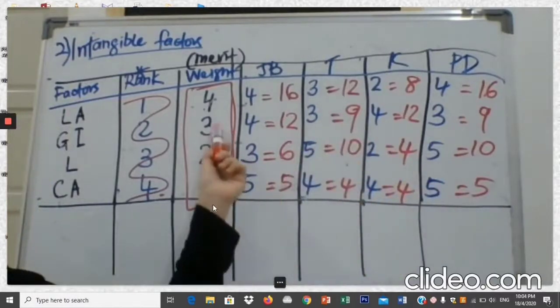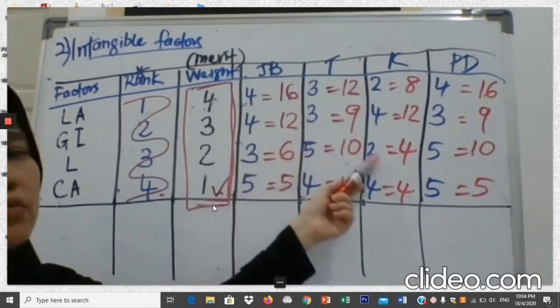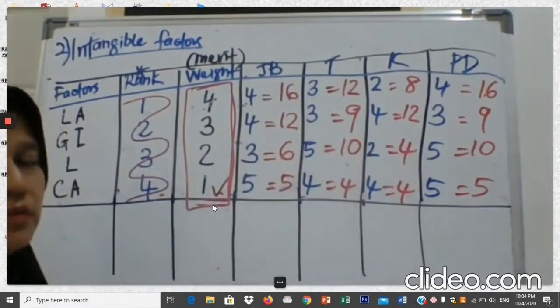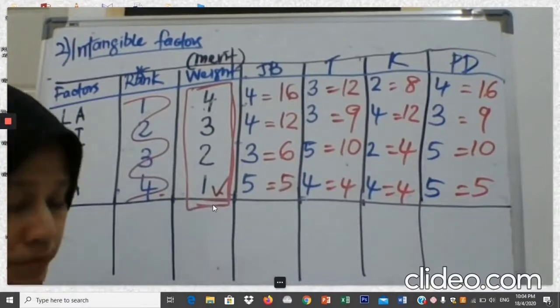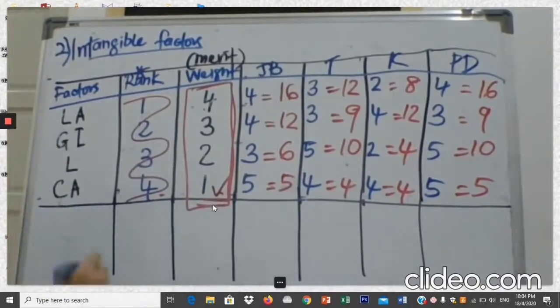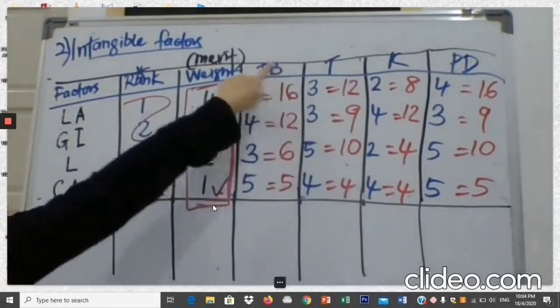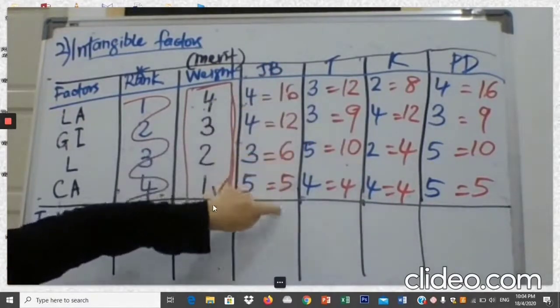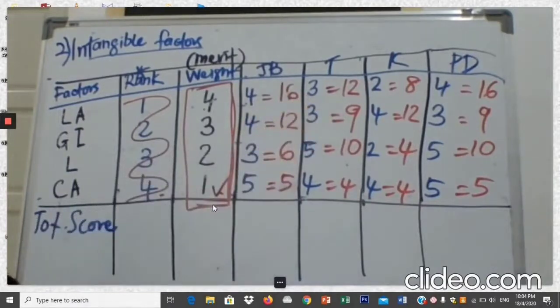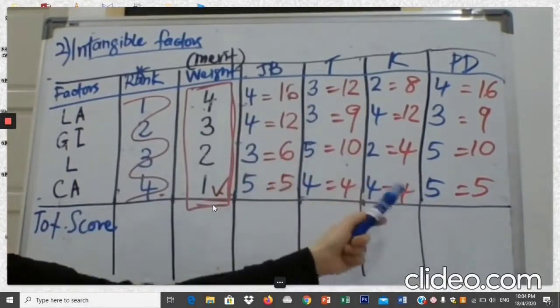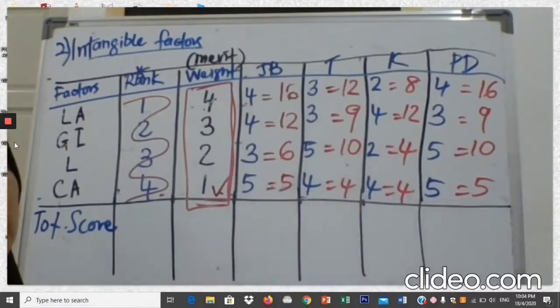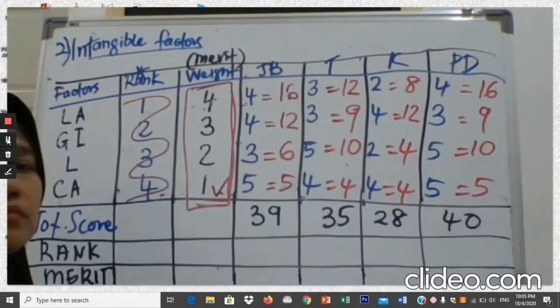Okay, now I have calculated the weighted score for all locations. Take the weight column, multiply with the ratings values for each location. Okay, next from here, we have calculated all the weighted scores. Next is for you to calculate the total score for every location here. So to calculate the total score, you add up all these weighted scores. Tambahkan sahaja semua weighted score ni. Okay, yang in red color. Not the blue color, the red color.